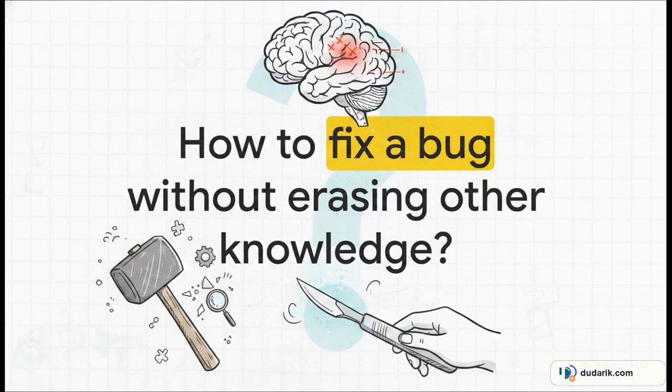You've got this massive AI model, and you've found a specific bug in its reasoning, or maybe it's memorized a harmful pathway. So how do you fix that one specific bug in the AI's brain without breaking all of its other knowledge? Historically, trying to tweak one thing often causes catastrophic forgetting somewhere else. It's kind of like trying to perform delicate brain surgery using a sledgehammer. But today, we're going to look at the scalpel that researchers have finally invented.